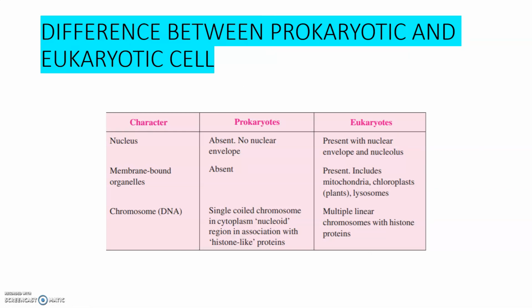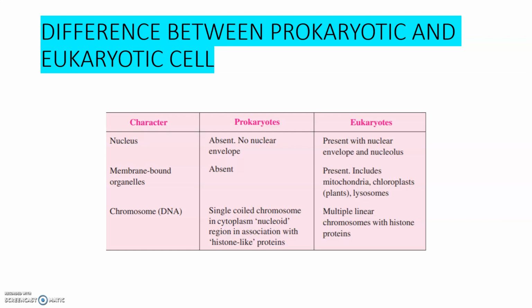So when discussing the prokaryotic as well as eukaryotic cell, according to the differences, first of all we can discuss the nucleus. The nucleus is absent. That means no nuclear envelope is present in prokaryotes. Whereas in eukaryotes, they are present with nuclear envelope and nucleolus.